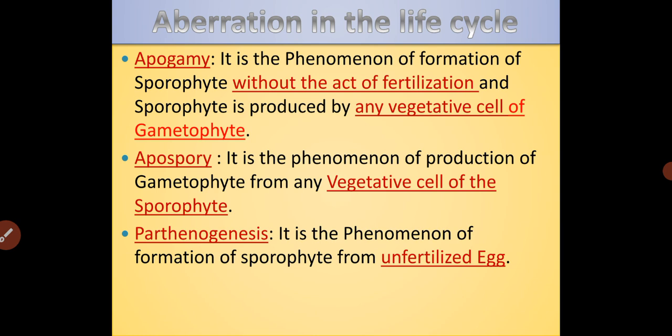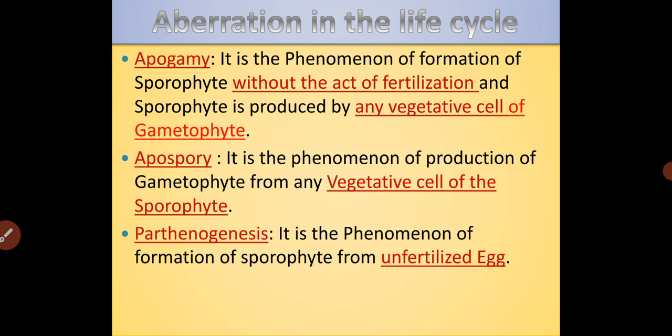Apogamy is the condition in which, without the act of fertilization, the sporophyte is produced by any vegetative cells of the gametophyte. Such a condition is called apogamy.